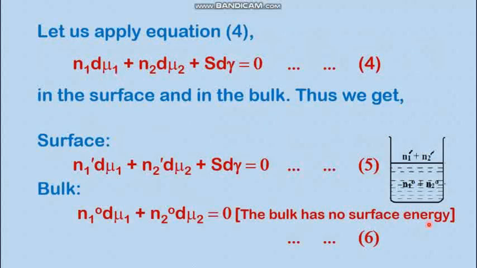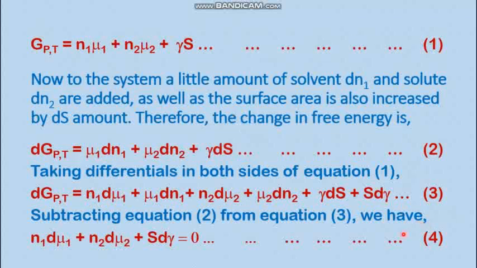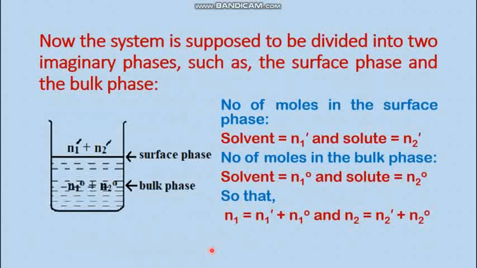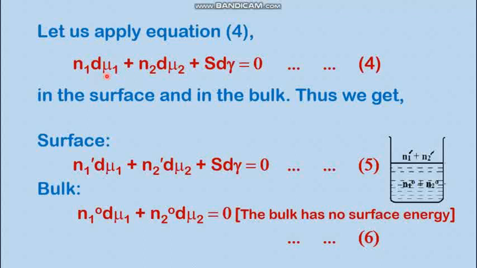So let us apply equation 4. What was equation 4? This was equation 4: n1 d mu1 plus n2 d mu2 plus S d gamma equals 0. I have rewritten it here for your convenience. Now apply this for the molecules of the surface. In the surface we have N1 dash moles of the solvent and N2 dash moles of the solutes. So for the surface you will get, likewise, N1 dash d mu1 plus N2 dash d mu2 plus S d gamma.